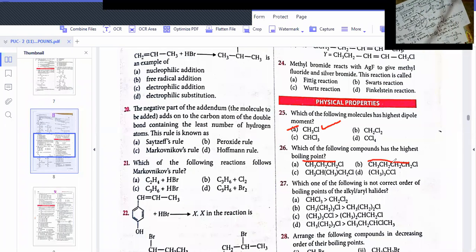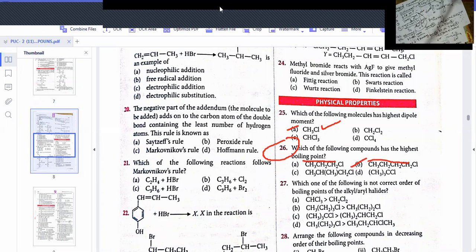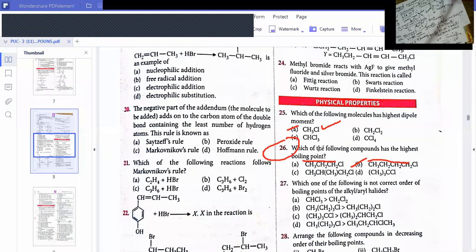So which has more surface area? The one with 4 carbons in the chain, so surface area is more, chain length is more, and boiling point would be more. All these are isomeric. In isomeric alkyl halides, boiling point depends on surface area and chain length. If chain length is more, boiling point will be more. If branching increases, boiling point will be less. Are you understanding, dear students? So the option for question number 26 is option B. Go for question number 29.